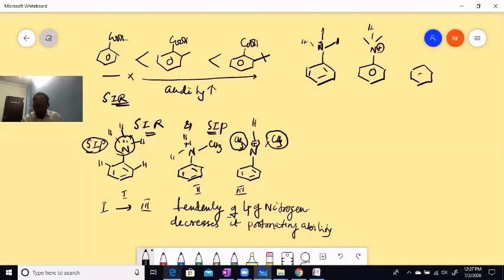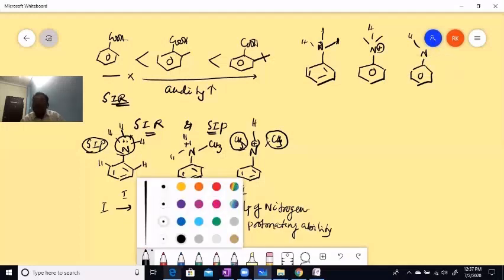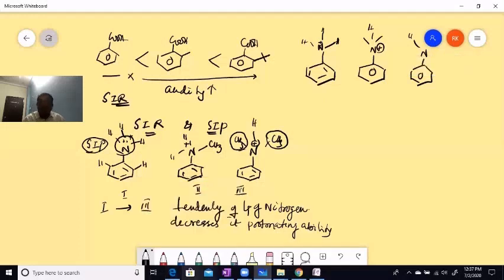And this nitrogen is also protonated, and here I'm going to substitute two isopropyl groups. Whenever we take two isopropyl groups on nitrogen, what is going to happen?